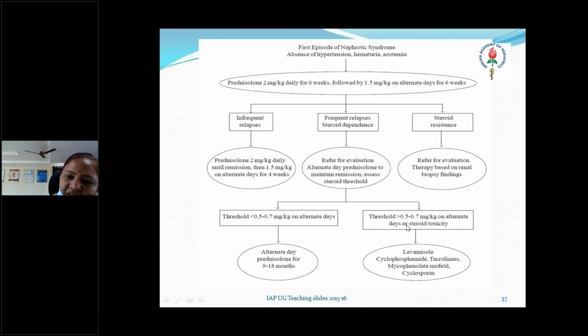Then we have to go for steroid sparing drugs like levamisole, cyclophosphamide, tacrolimus, mycophenolate, and cyclosporine. So sometimes for 2 marks or 4 marks, they may ask what are the steroid sparing drugs for nephrotic syndrome. These are the drugs. And steroid resistant won't respond to the steroids at all. If you give 2 mg per kg daily for 4 weeks and they are still not responding, then it is called steroid resistant. Then we have to go for pediatric nephrologist consultation and renal biopsy, and go for other drugs.